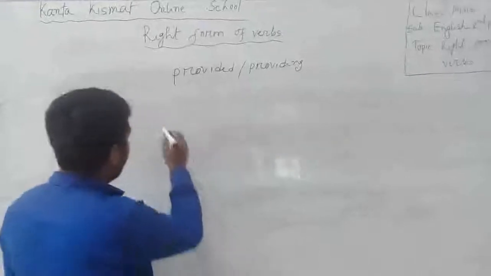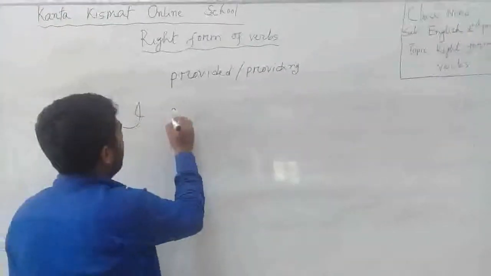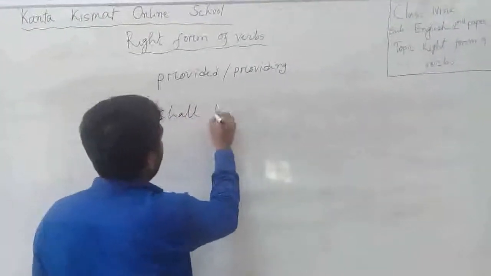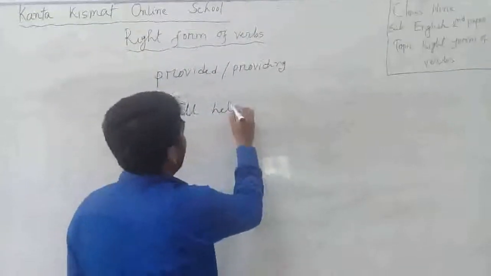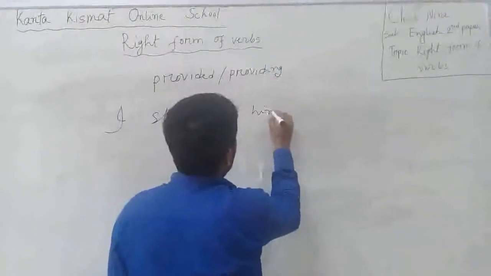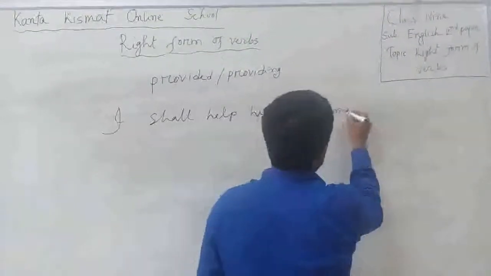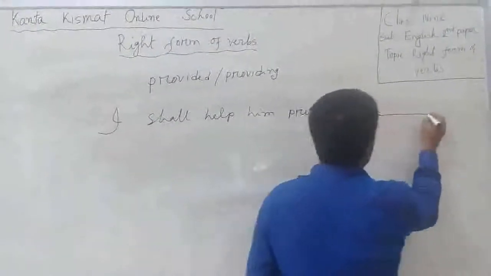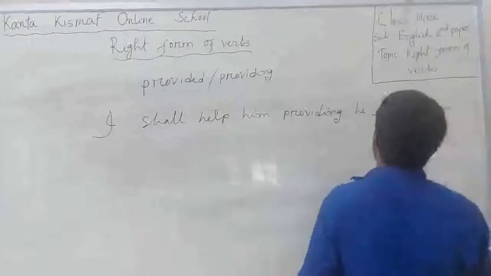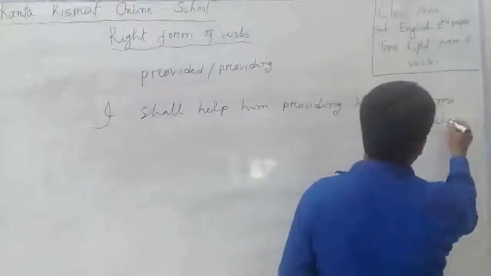I shall help him, providing he helps me. For example, look at the board. Here the verb is help.